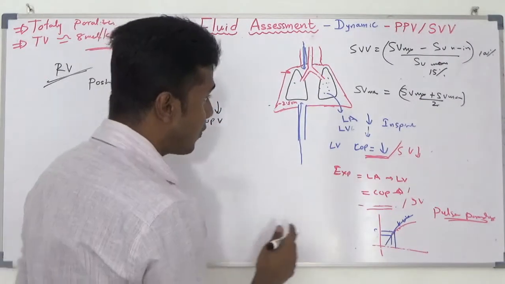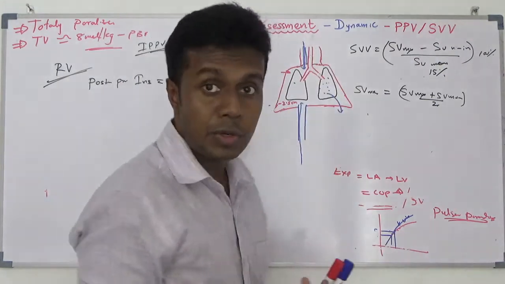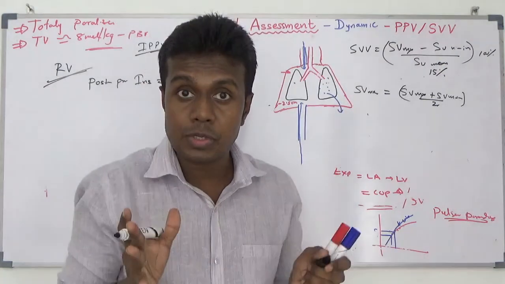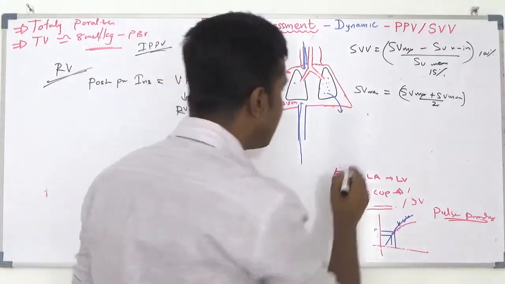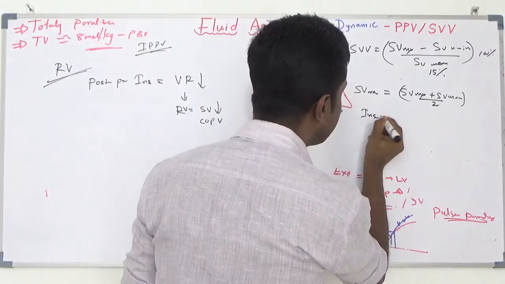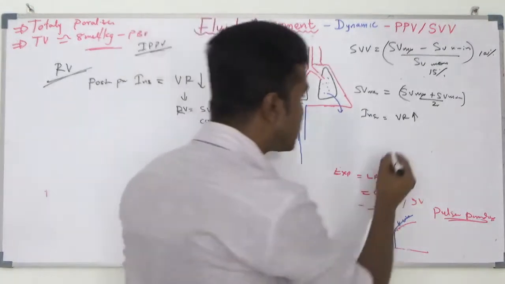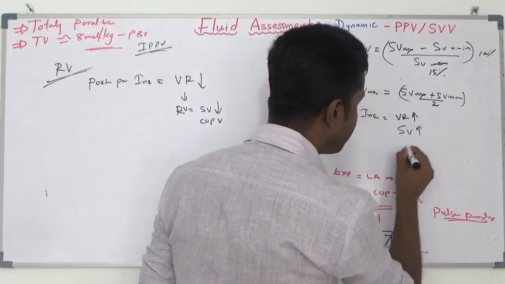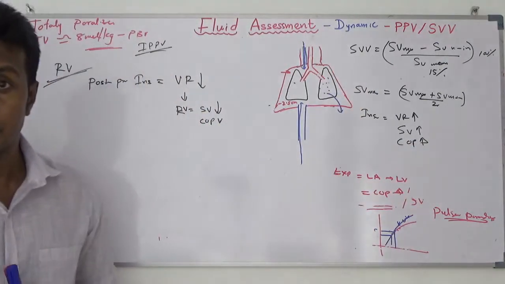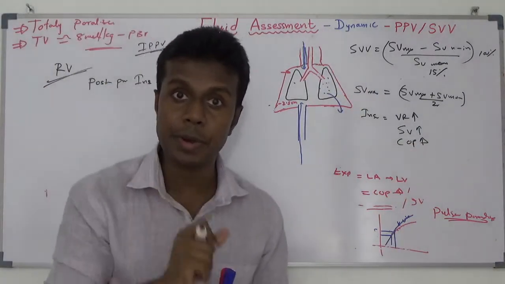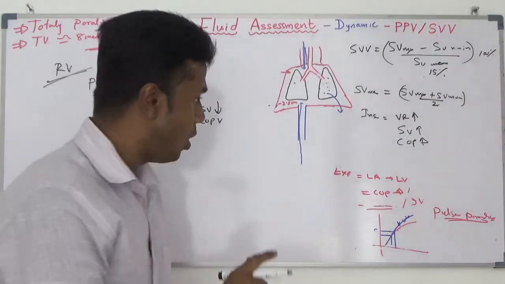But when coming to the left ventricle, during the inspiration, because of the positive pressure, the blood which was present in the lung is squeezed back into the left atrium and left ventricle. During the inspiration, venous return increases, stroke volume increases, cardiac output increases. This phenomenon ideally should be a paradox, what we expected to have but the other way around.